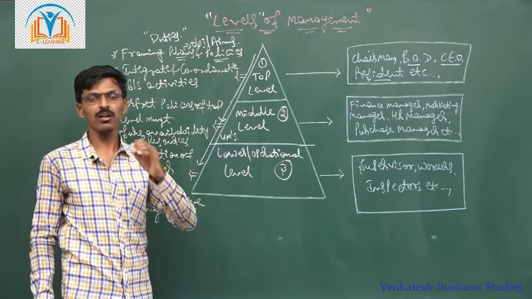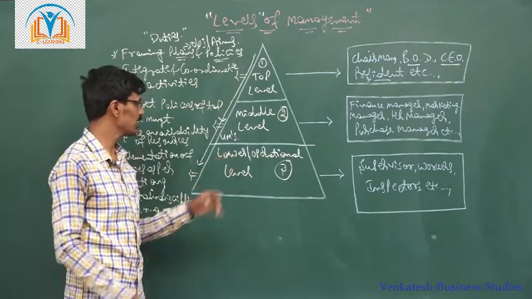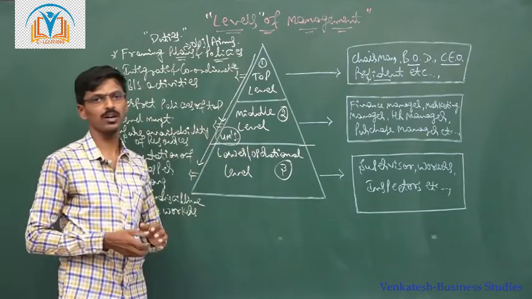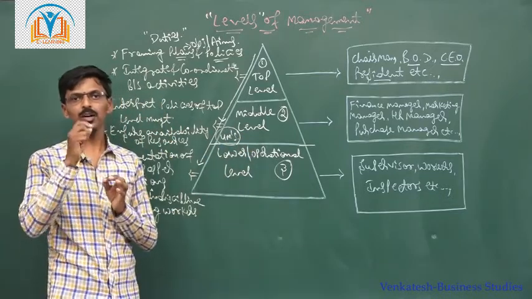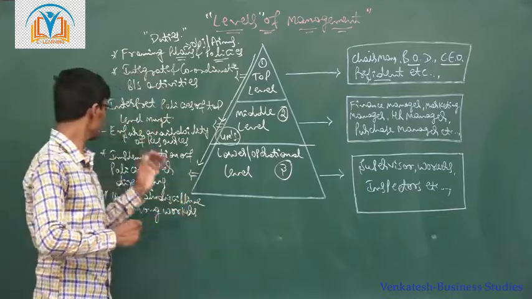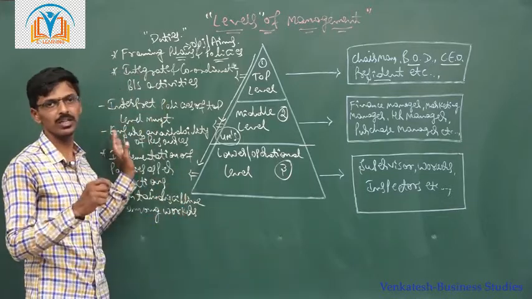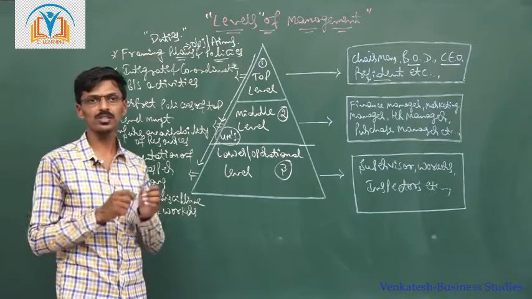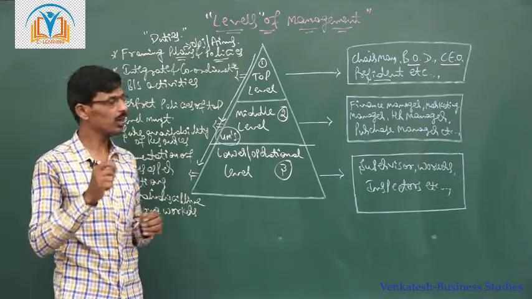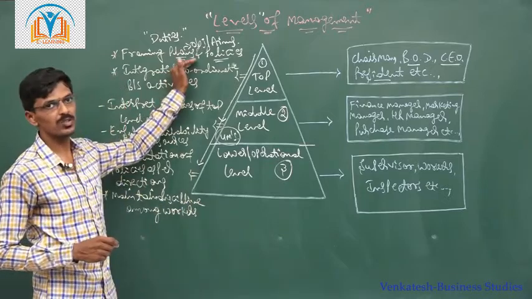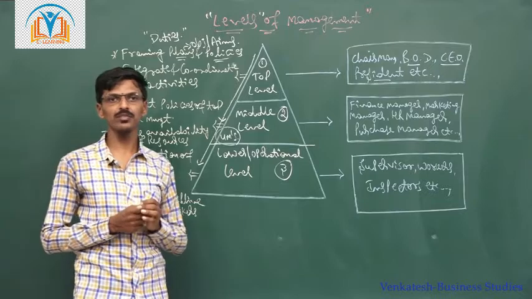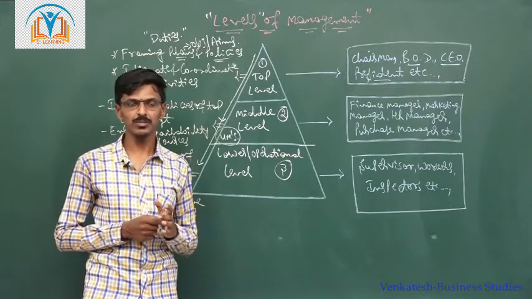They combine all the resources required to achieve the organizational objectives. That is why they ensure the availability of all the resources required for the business organization to achieve top level management plans. These are the duties of the middle level management.